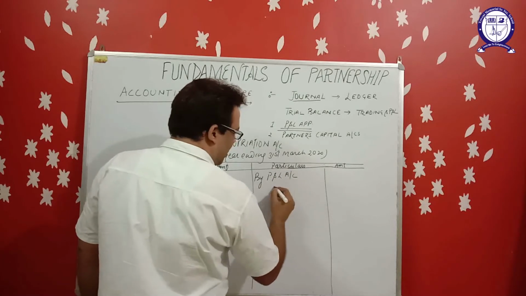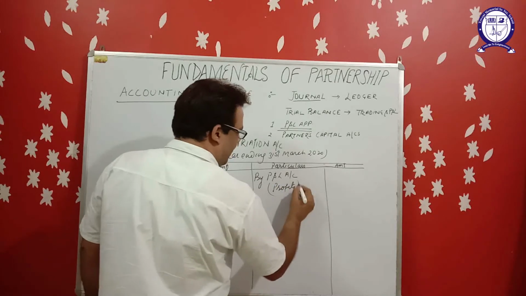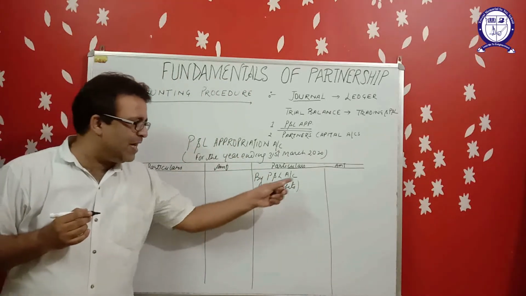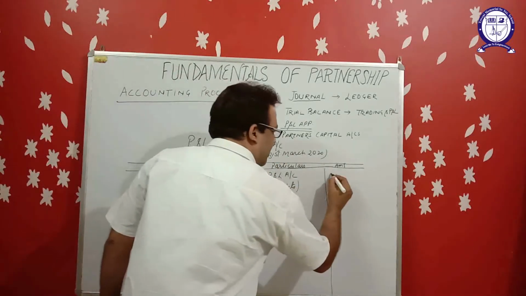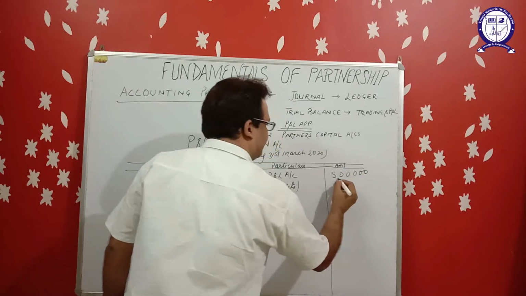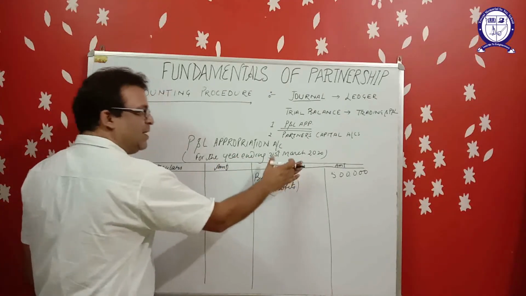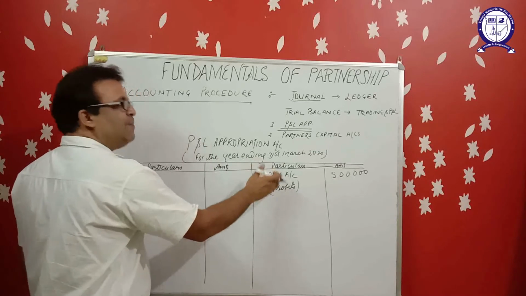First of all, the profit will be transferred from the P&L account to P&L appropriation account. Suppose the profit earned during the year is rupees 5 lakh. This profit will be distributed among the partners as per the terms written in partnership deed.